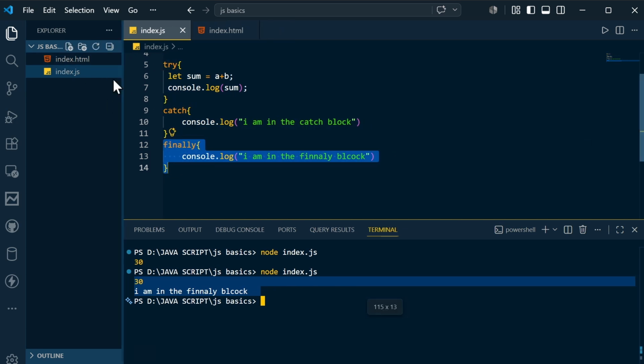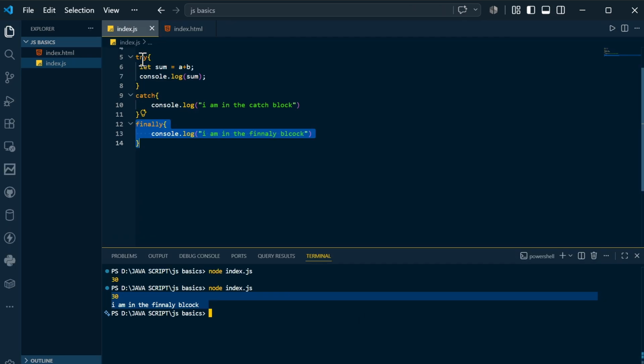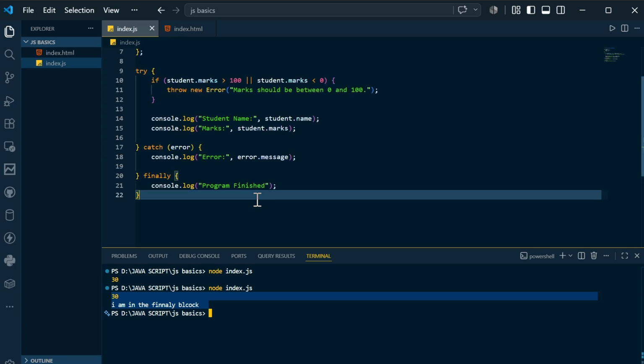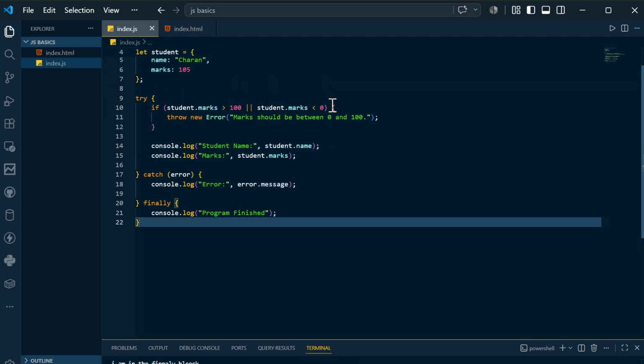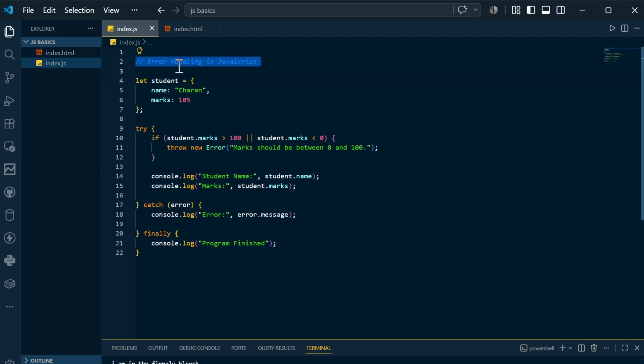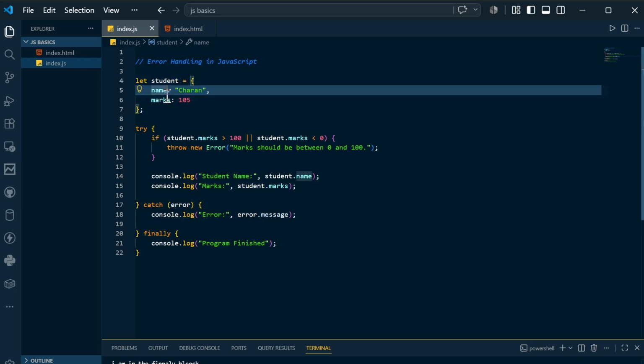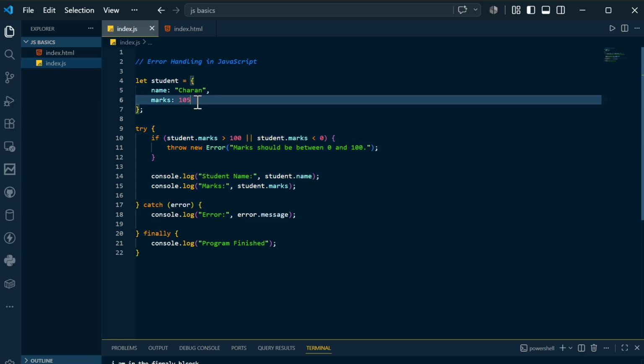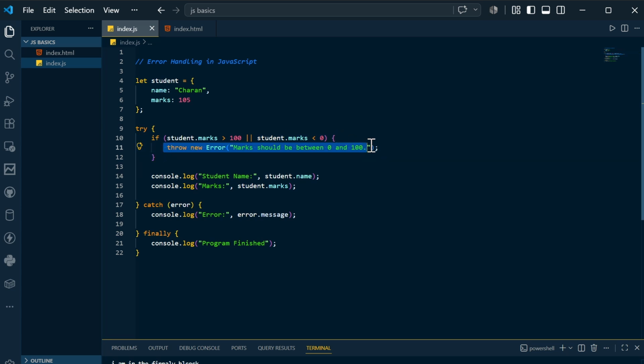And if you want to know a simple example, I will also show you. I hope you got this. So I will erase this. I have pasted a simple example here. Error handling in JavaScript: let's say I have an object with a name and some marks. In the try block, if student marks is greater than 100, here we have 105, or student marks is less than 0, I am going to throw new Error saying marks should be between 0 to 100.